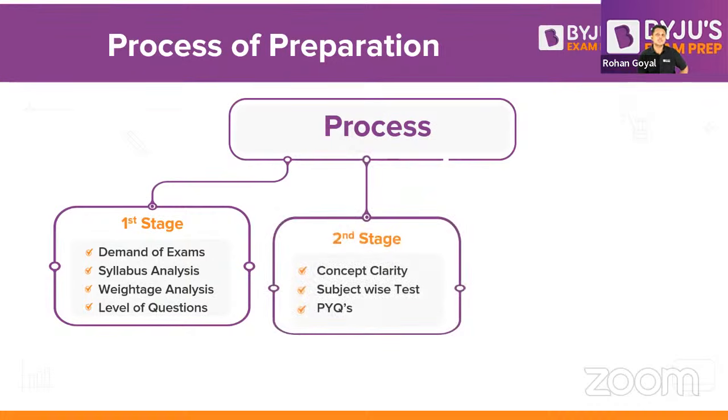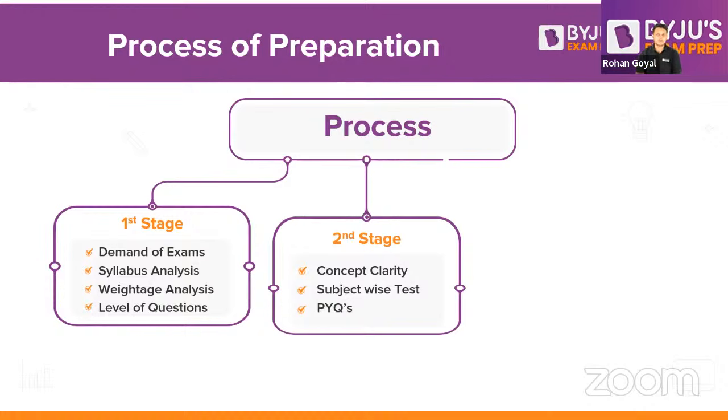Then based on that, you move on to the second stage, in which your focus is more on concept clarity. All those topics which are very important for the GATE examination and very frequently asked, you have to make sure that you study each and every topic. After completing each subject, by this stage you might have completed 1 or 2 subjects at least. If you have not completed them, you are still not too late.